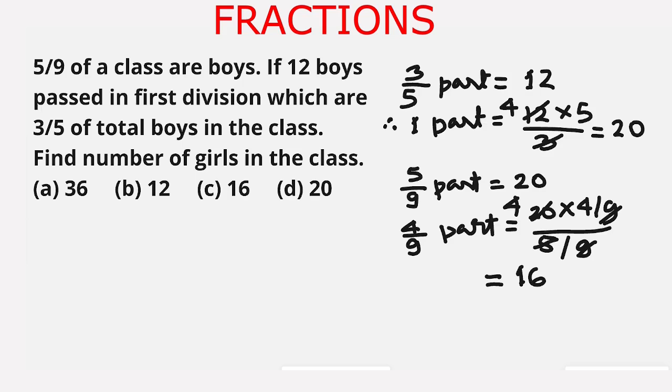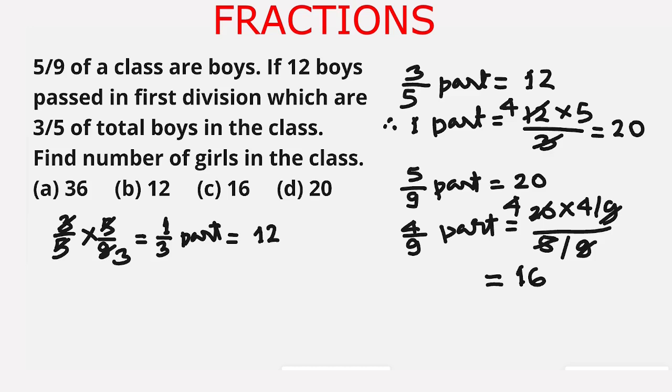Now we solve this question with another method. 3 upon 5 of 5 upon 9 is the number of students who passed in first division. So I write 3 upon 5 multiplied by 5 upon 9. 5 in numerator and denominator is cancelled, and 3 cancels 9 three times. So this is 1 upon 3. It means that 1 upon 3 part is equal to 12, which is the number of boys who passed.